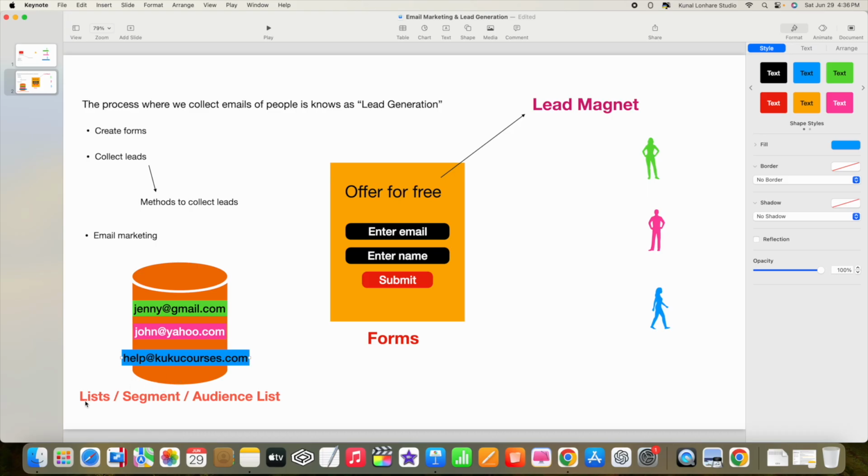So this container is known as a list. Some businesses call it a segment, and some even call it an audience list. There are different names, but the purpose of these containers is the same: when any user fills the form and clicks on the submit or subscribe button, the container's purpose is to collect and store all that information of the people.